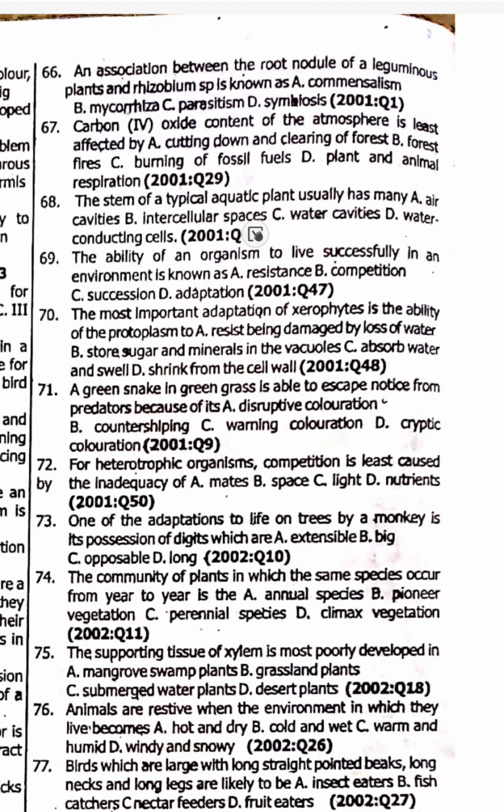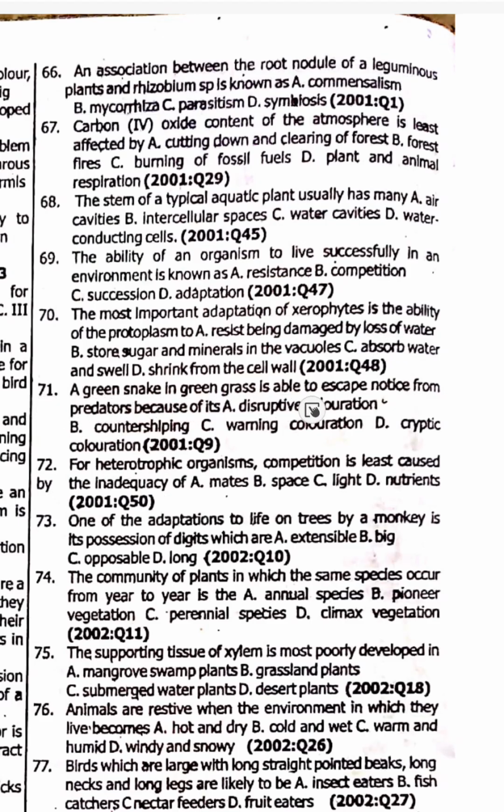68. The stem of a typical aquatic plant usually has mainly an air cavity. 69. The ability of an organism to live successfully in an environment is called adaptation. 69 is option D. 68, they say the stem of a typical aquatic plant usually has many air cavities, option A. 70, the most important adaptation of xerophyte, those one wey dey grow for dry place, is the ability of the protoplasm to resist damage by loss of water, option A.